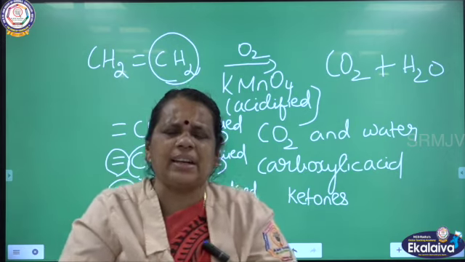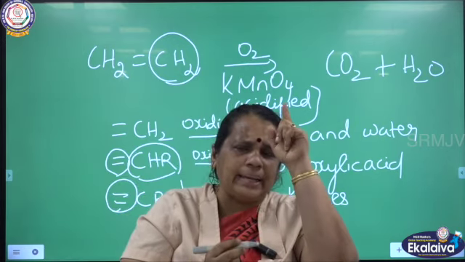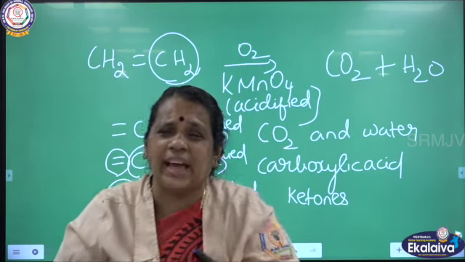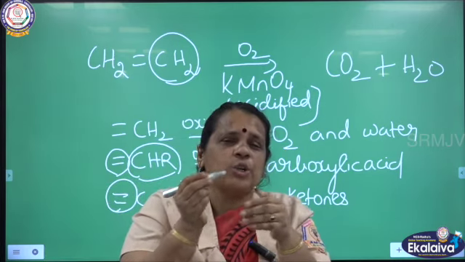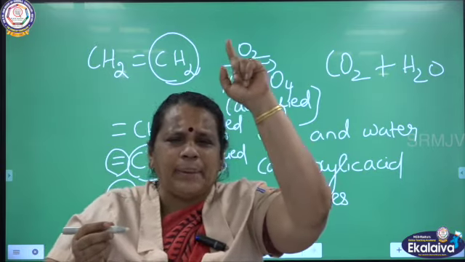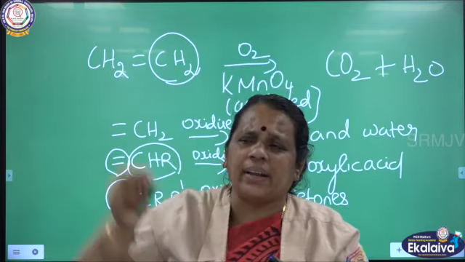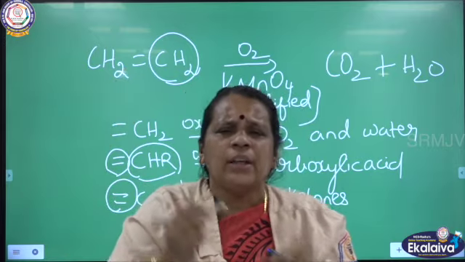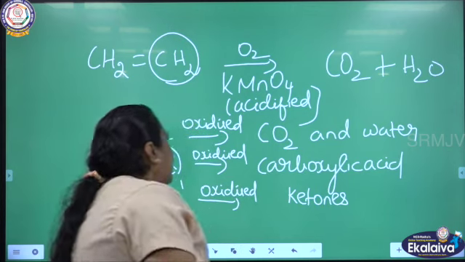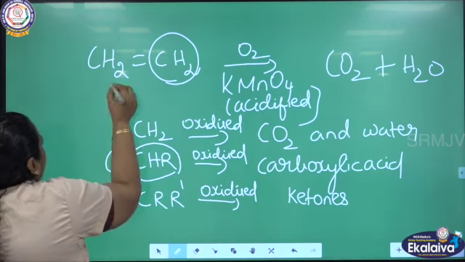What is drastic condition? We use high temperature and a high concentration of acid, so potassium permanganate in acid medium. At high temperature and high concentration, oxidation is carried out, and we get different types of products. The first one I told about is ethene.